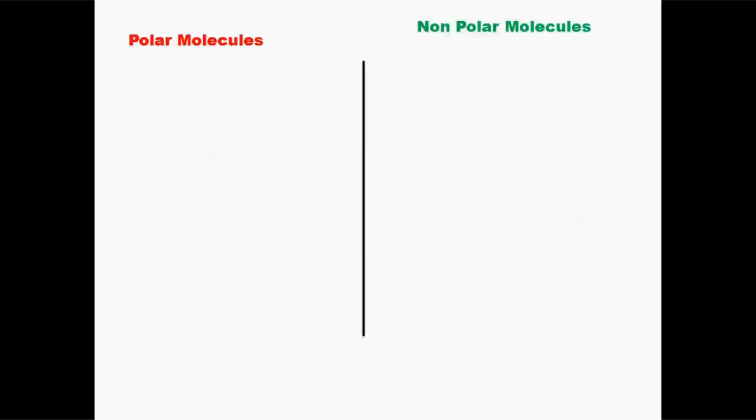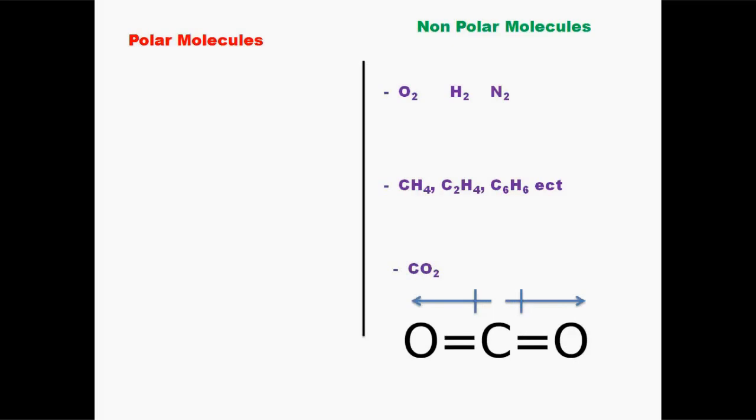Let's see some examples of non-polar molecules with biological importance. First, we have molecules made of one element, for a reason you already know. Secondly, all the carbon-hydrogen compounds, or hydrocarbons, are nonpolar. And molecules that have symmetry are nonpolar, like carbon dioxide, for example. It has two identical polar covalent bonds between carbon and oxygen, but they cancel each other out.